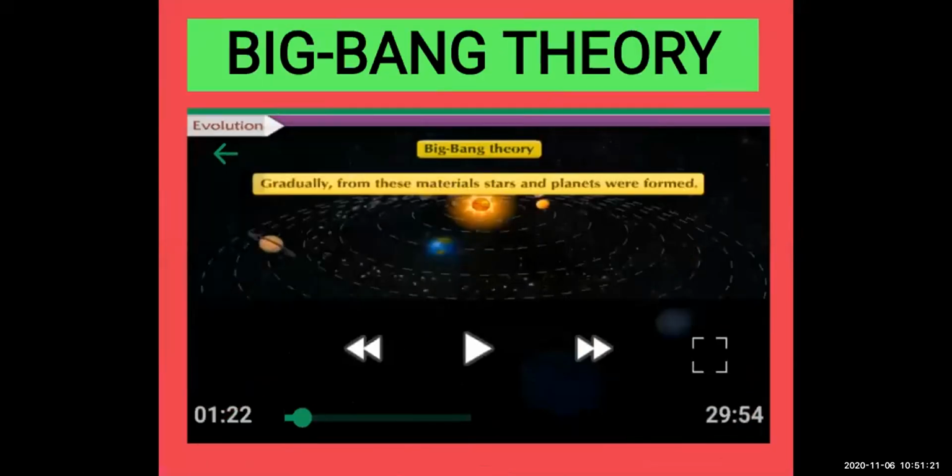You can see the next slide. Gradually from these materials, stars and planets were formed. According to this theory, the universe was a single point and it exploded, all the materials were thrown into space, and from those materials the stars and planets were formed gradually, means slowly.